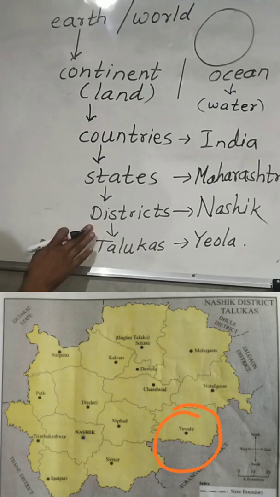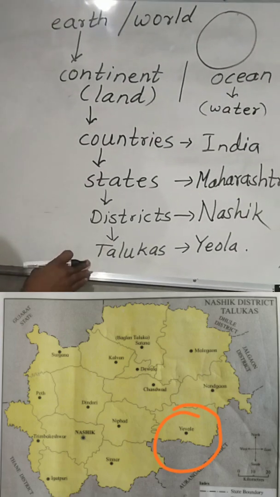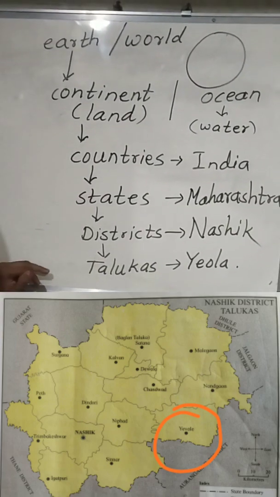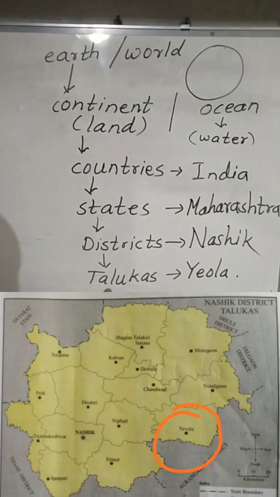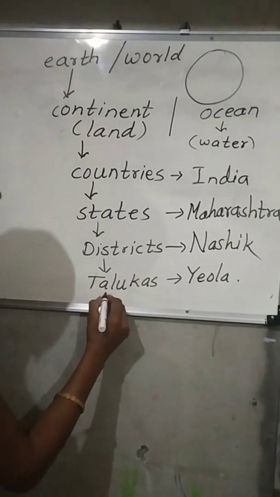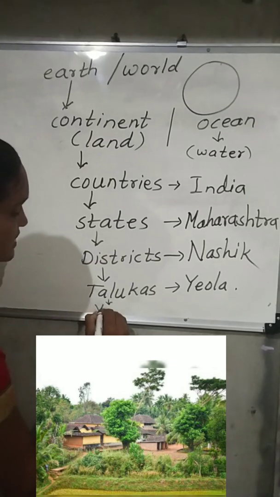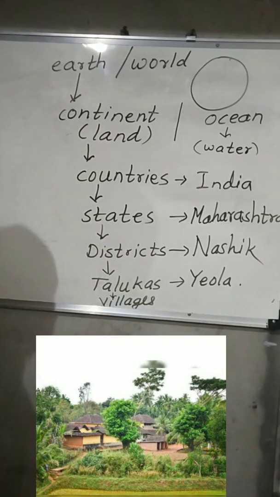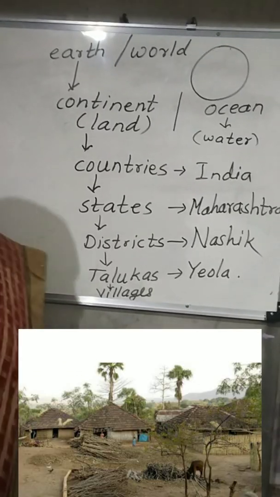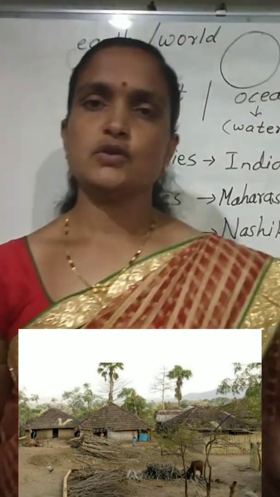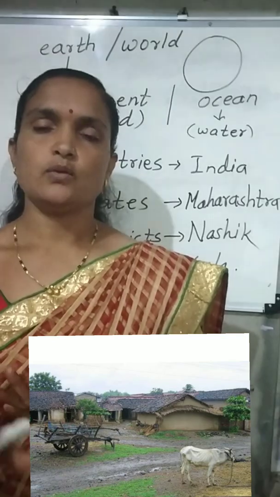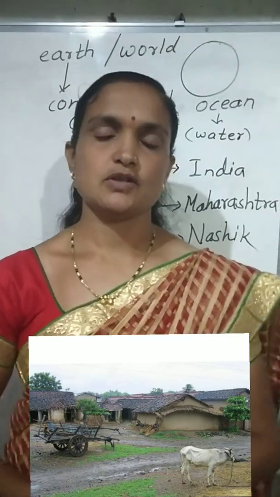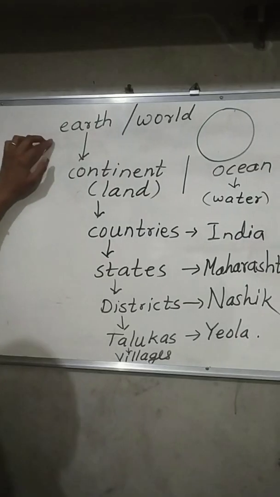In the states there are districts, and in the districts there are talukas. Is it clear? Now in the talukas there are many villages. If you see, in Yeola taluka there are different types of villages.